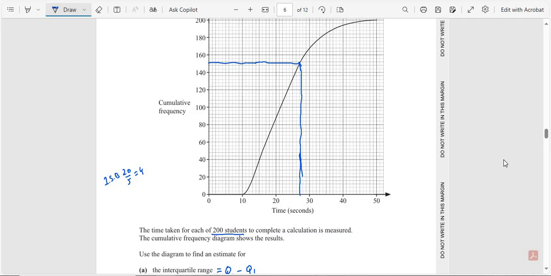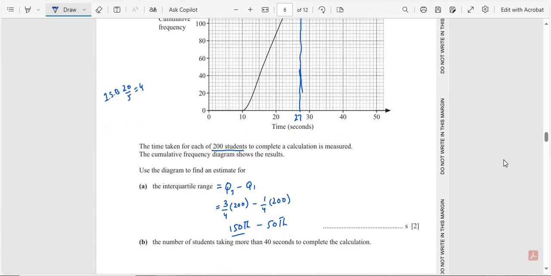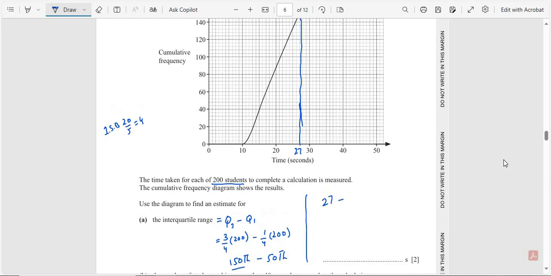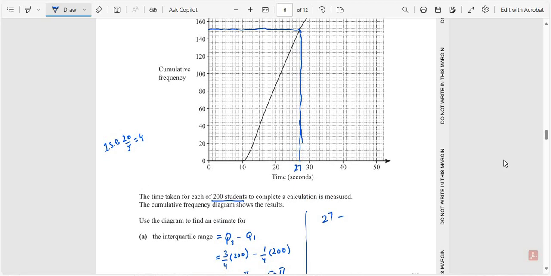One small box is equal to 1: 21, 22, 23, 24, 25, 26 and 27. This one is equal to 27. So the 150th term is 27. Minus the 50th term. 50 is here, and this one in the middle like that.